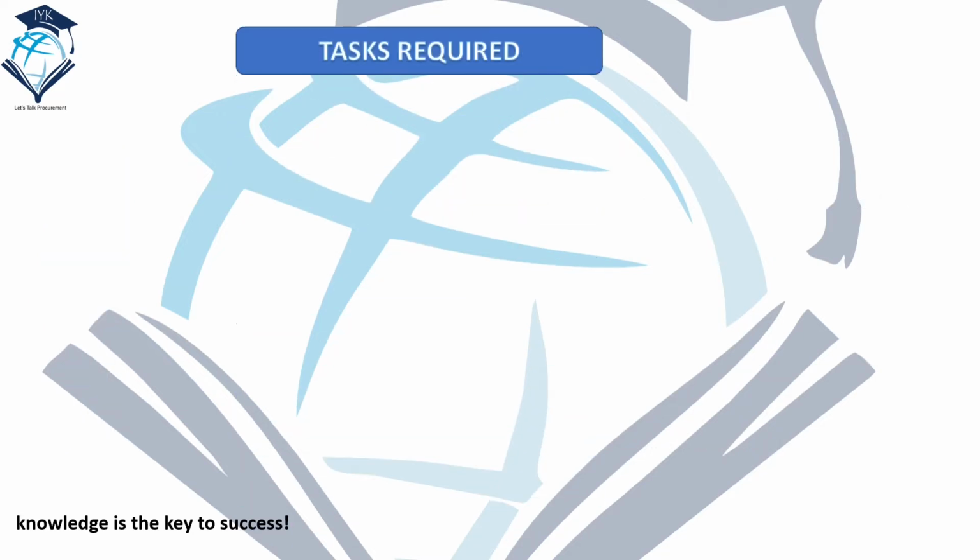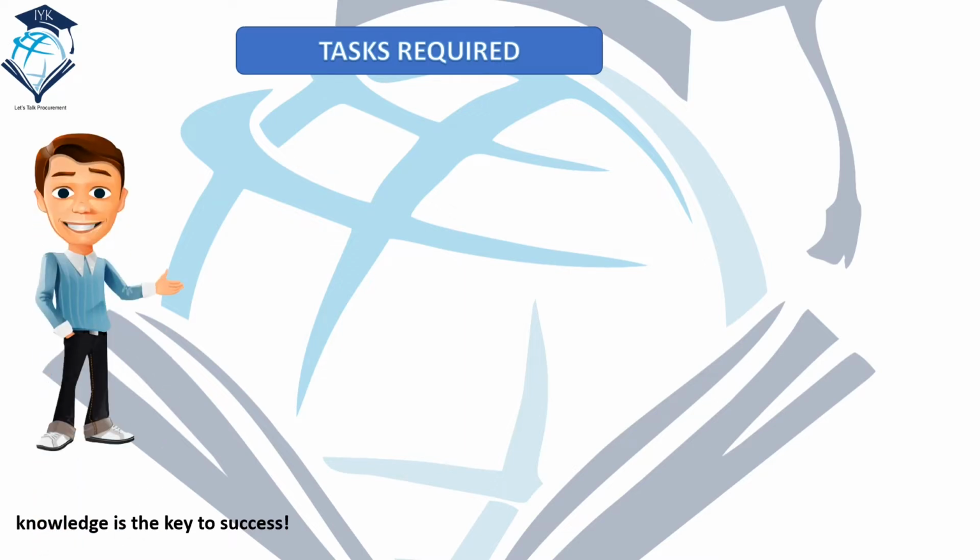Point to be noted: a shipment might go through air freight or sea freight, and some documents and obligations are required.